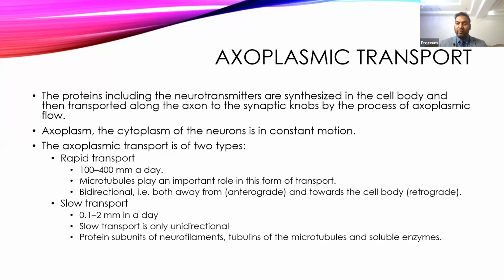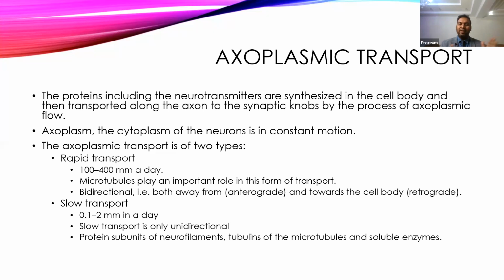which are present in the axon, through which these substances go. The opposite, from the axon towards the body, is called retrograde transport. That also occurs through the rapid mechanism, but it is much slower, not like 100 or 400 millimeters per day, but around 10 to 20 millimeters per day. Then another is slow transport, where it carries substances only at 0.1 to 2 millimeters per day, and this is usually only unidirectional.